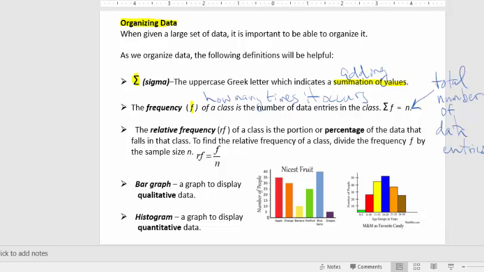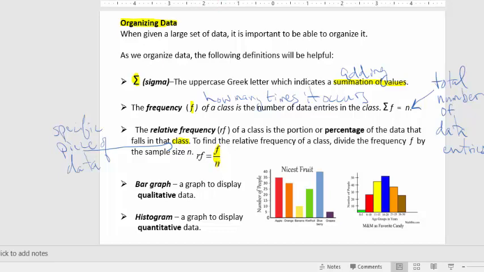And the relative frequency, which is going to be denoted RF, is just going to be the portion or the percentage of the data that falls into a particular class. So in other words, is of a certain type. A class is just the specific piece of data. So if it's quantitative data, one class might be 2, another class might be 4. If it's qualitative data, one class might be male, one class might be female. So the classes are just the specific pieces of data. If you want to find a relative frequency of something, you just divide its frequency by the total number of data entries. So you do f divided by n, where n again is the total.